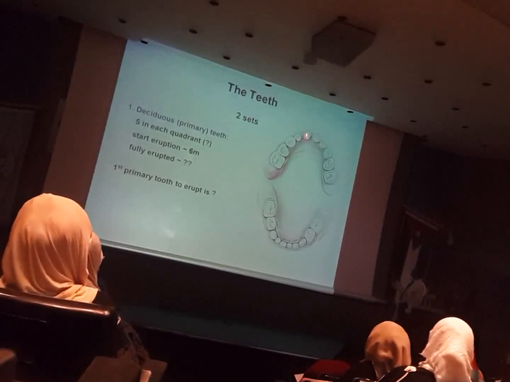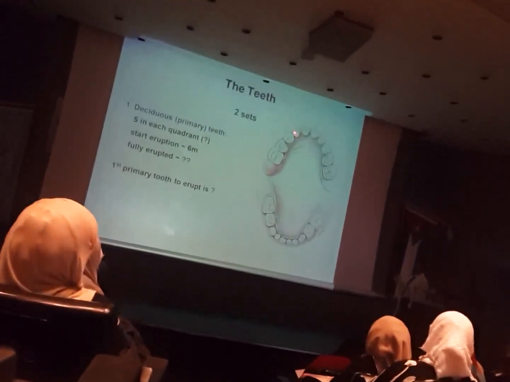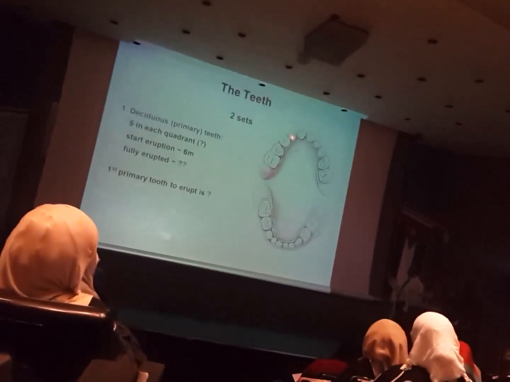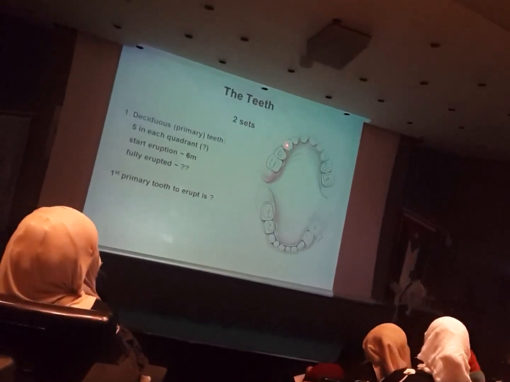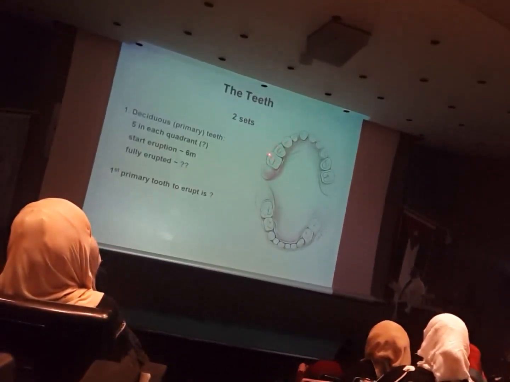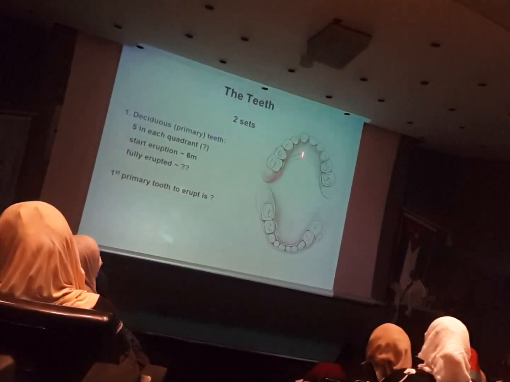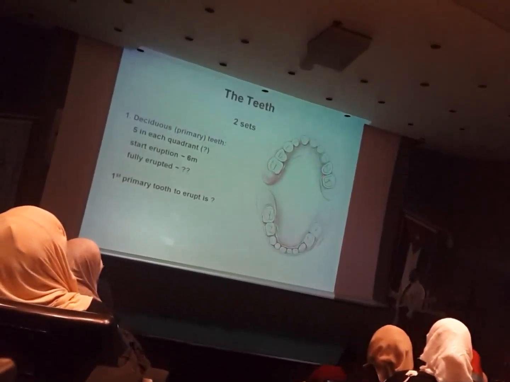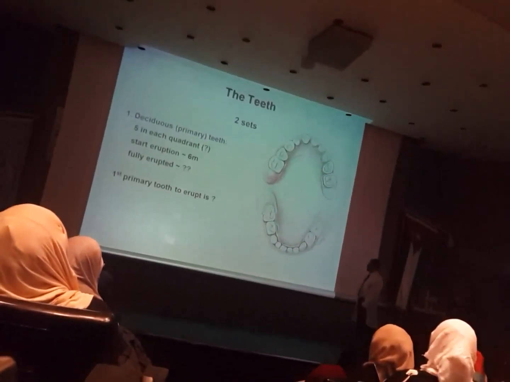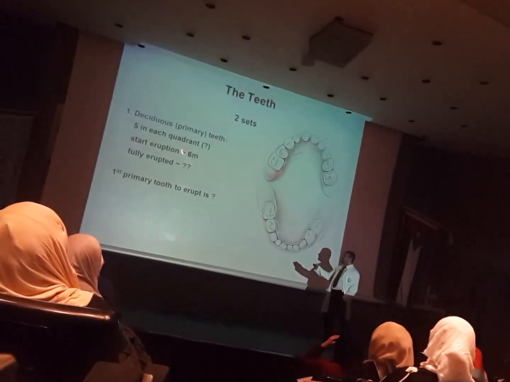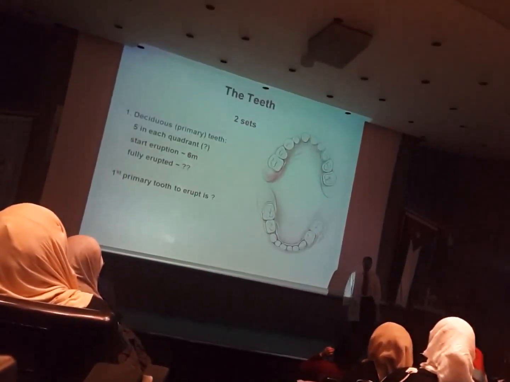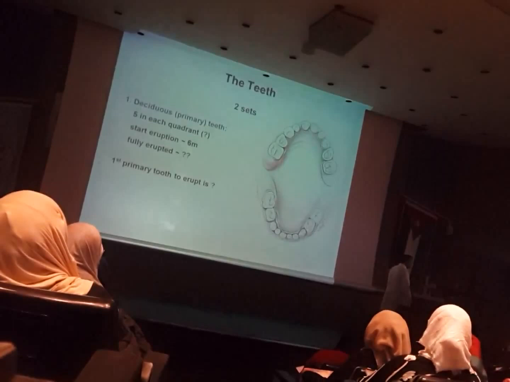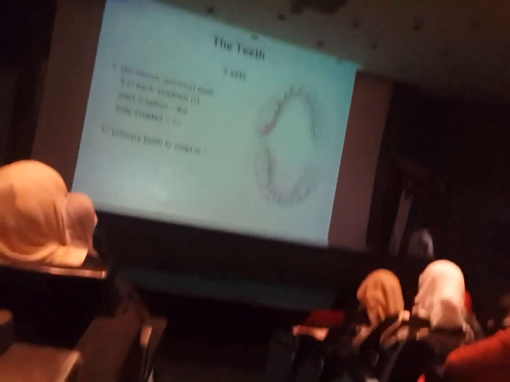We call them this: central incisor, lateral incisor, canine, first molar, second molar. So 5 in each quadrant. Total 20. They start eruption between the age of 6 to 10 months, depending on the nutrition situation of the kid and environmental factors.